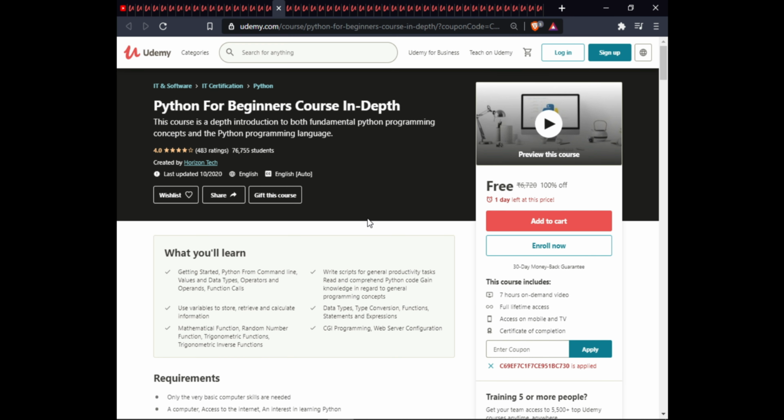The next course is Python for Beginners in depth. In this course, you will learn getting started with Python from the command line, values and data types, operations and operands, function calls, writing a script to generate projected tasks, reading and comprehending Python code, and gaining knowledge of general programming concepts. We use variables to store, retrieve and calculate information, data types, type conversion, functions, statements and expressions, mathematical functions, random numbers, trigonometry functions, trigonometry inverse functions, CGI programming, web server configuration.